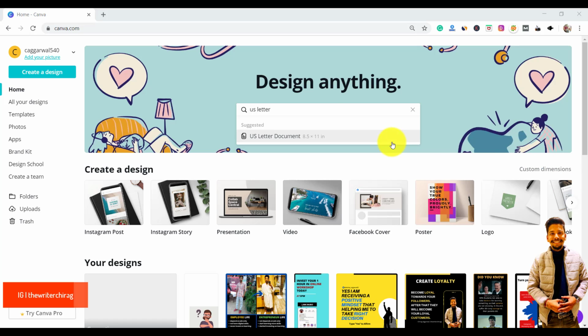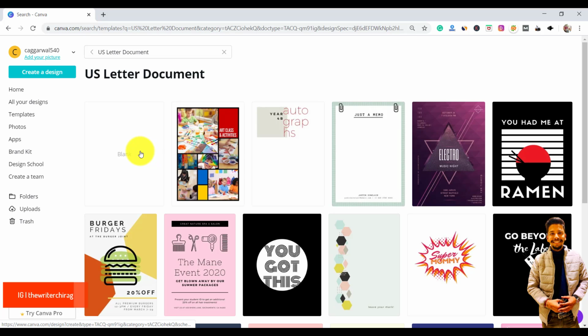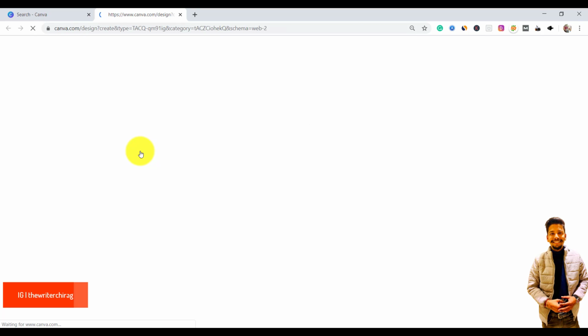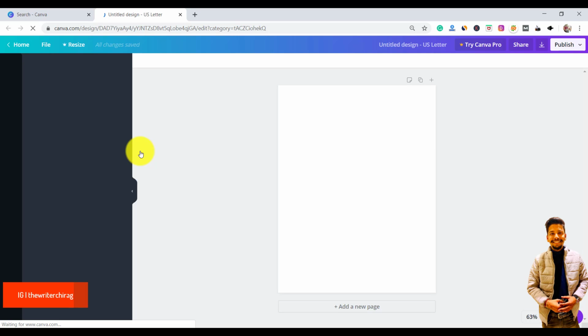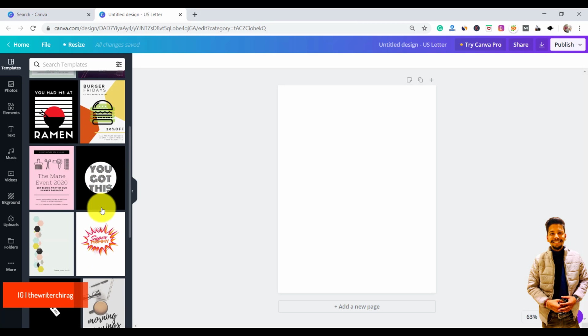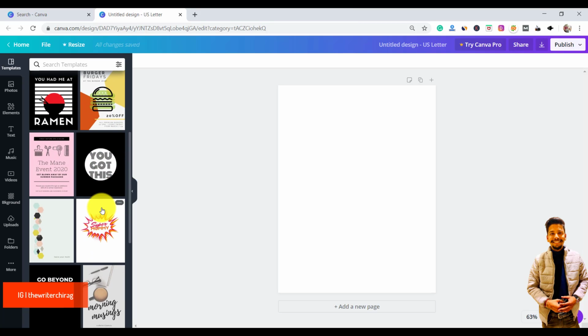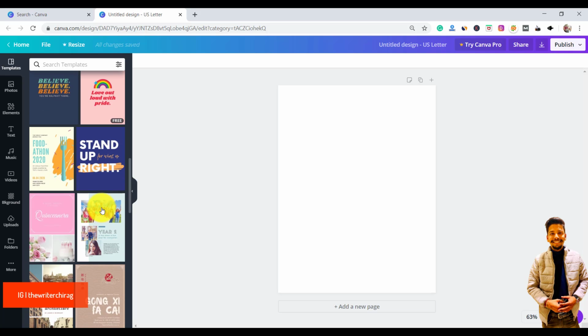So here you can write simply US letter document, and here you can select blank. So here we get many different templates, and you can select any one from these all that you like the best for your ebook niche.